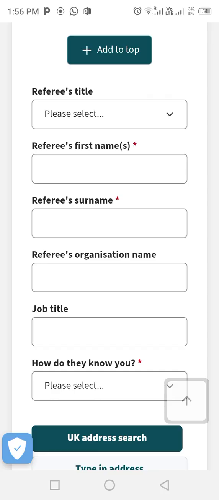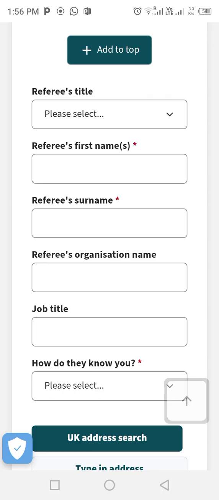So ensure that, if you have a HR in your organization, you can tell them that you need to use them as a referee, and they will give you their phone number, email address and full name. Then also the manager in your organization, not just the nurse manager.